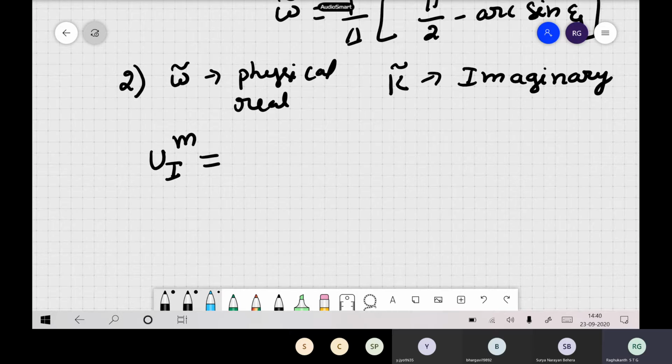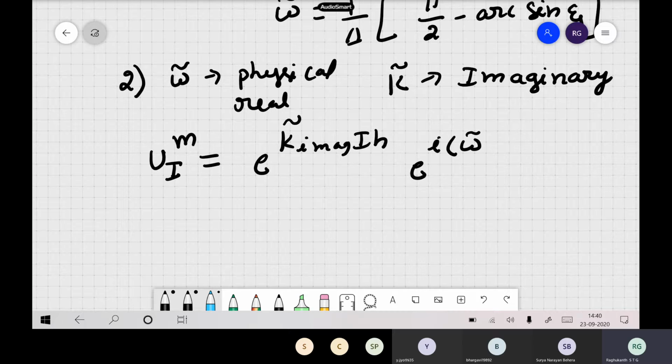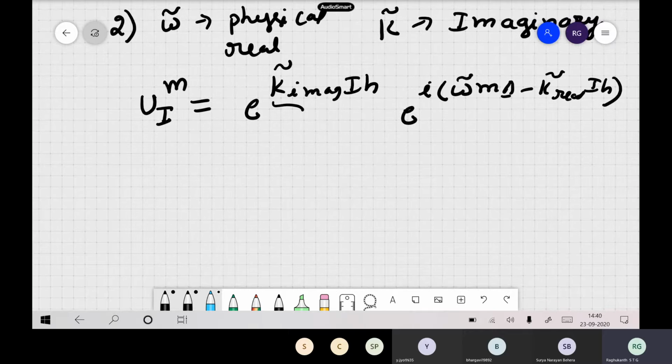If we consider this case, then you have k imaginary times h, and omega hat times delta, k real times h. Here also, depending on your k imaginary, you can have an attenuative or an unstable kind of solution.